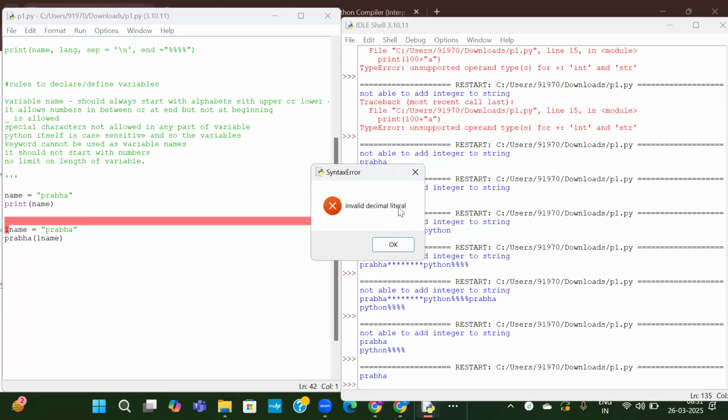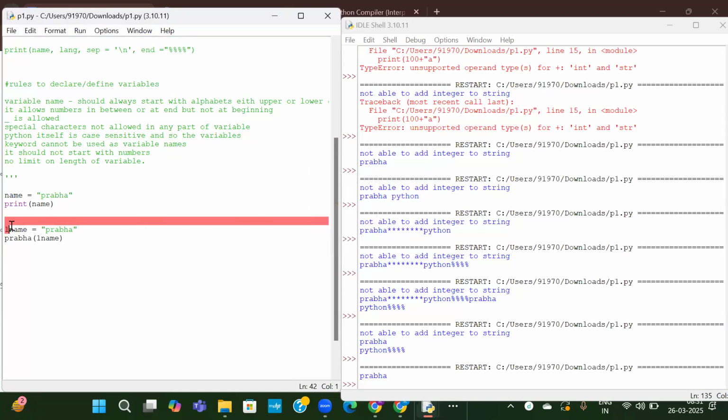See, invalid decimal literal. So it is taking it as a syntax error. So the variables should not start with numbers. But numbers are allowed, but not at the beginning. You can use anywhere in between or at the end. So instead of one name, I'll write it as name one.